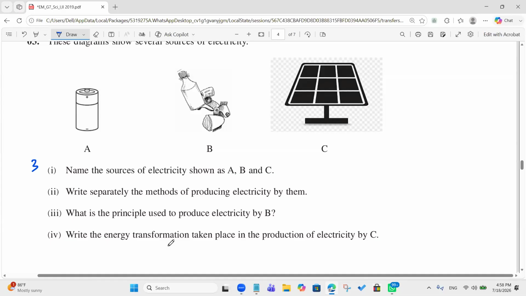The second one, kinetic energy. It's rotating a magnet near a coil or rotating a coil near the magnet by a movement. And the third one, light energy, solar energy. So we can take light energy and heat energy. Okay.